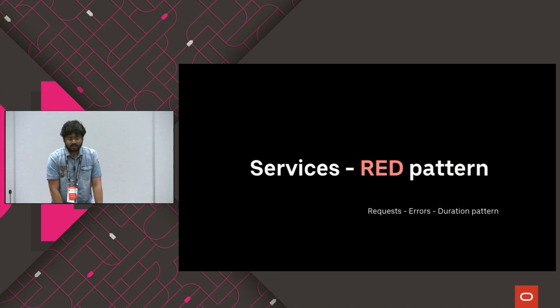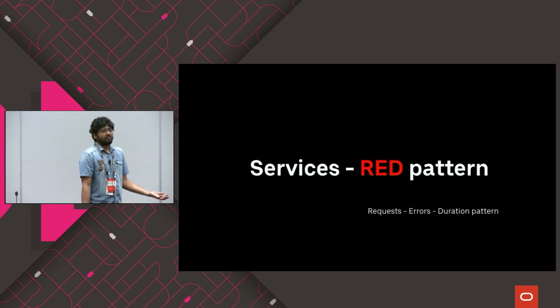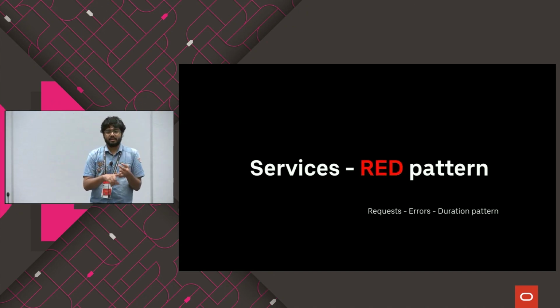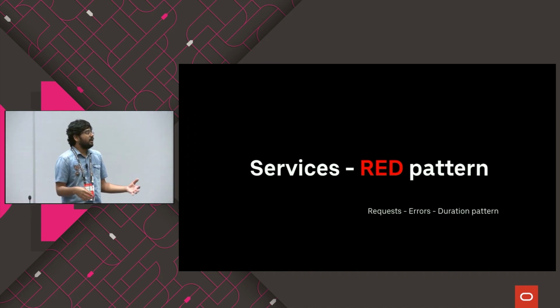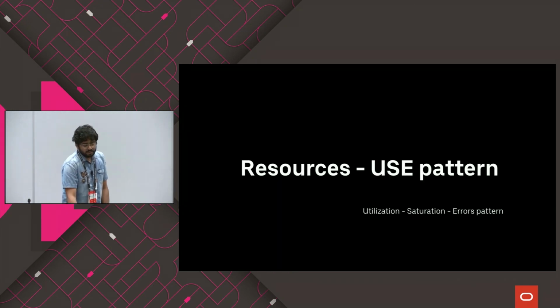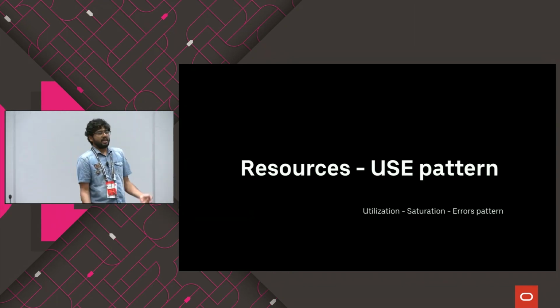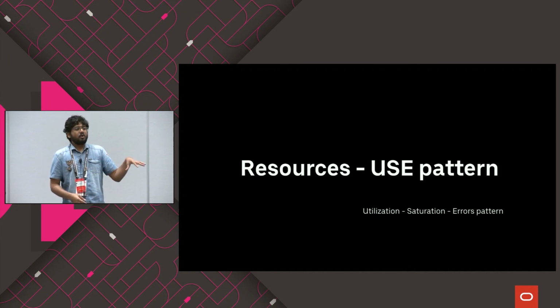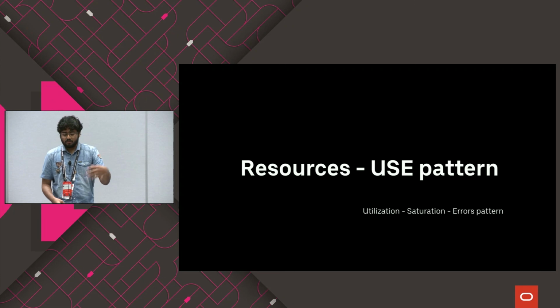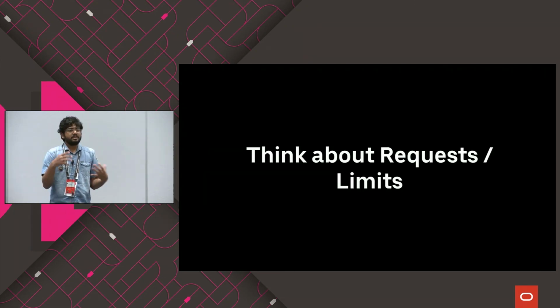And the other thing is, services have the RED pattern for testing, which is request, errors, and duration. Always check those three metrics, which help you understand how your application behaves and what impacts you have to address. For resources, try to use the USE pattern, which is utilization, saturation, and errors. Keep on monitoring the utilization and the saturation of your resources, and also the errors in your resources.